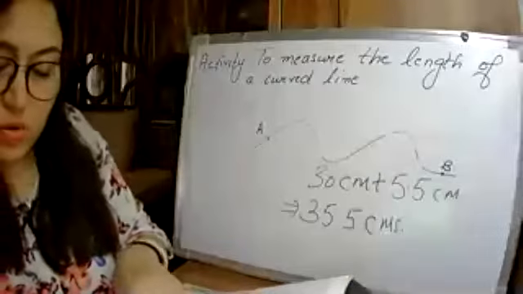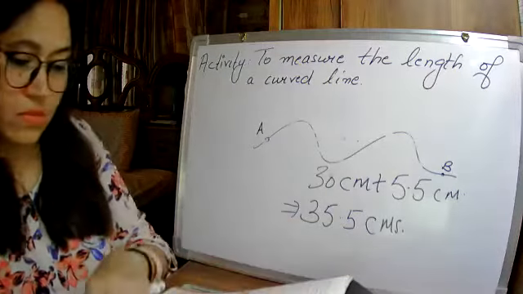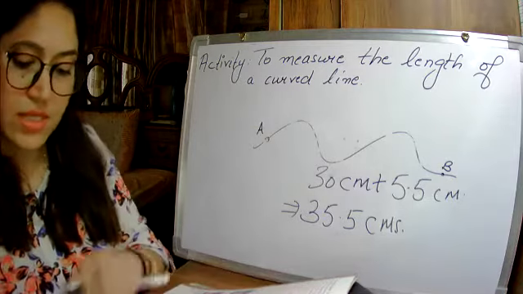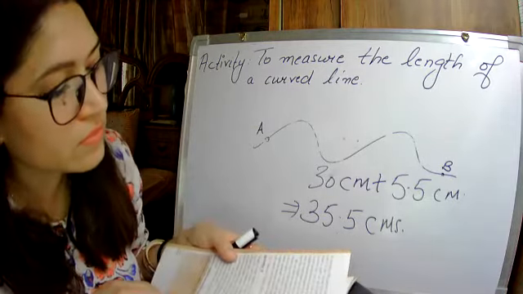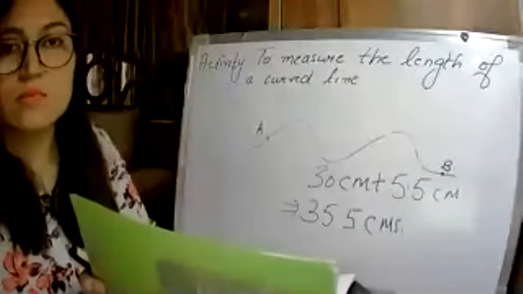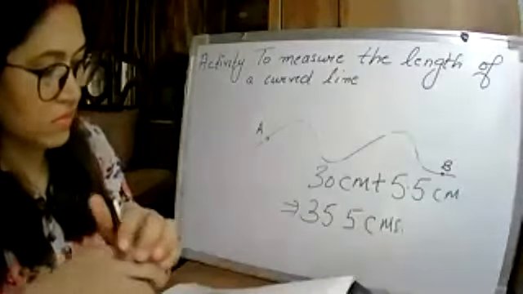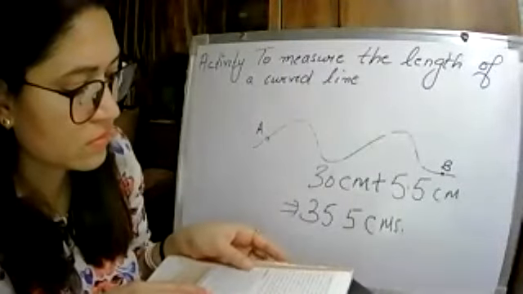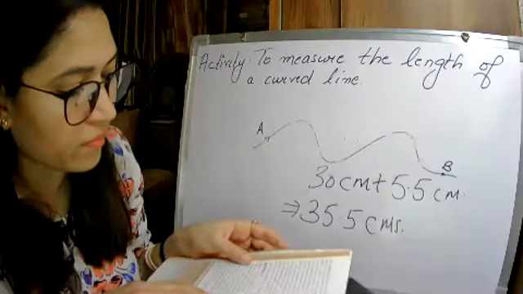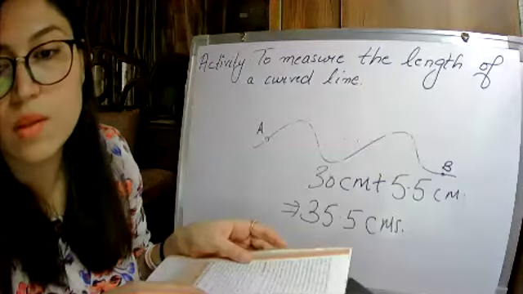Go on repeating this process till the other end B on the curved line is reached. Make a mark on the thread where it touched the end B. Now stretch the thread along a measuring scale. Measure the length between the knot in the beginning and the final mark on the thread. This gives the length of the curved line.